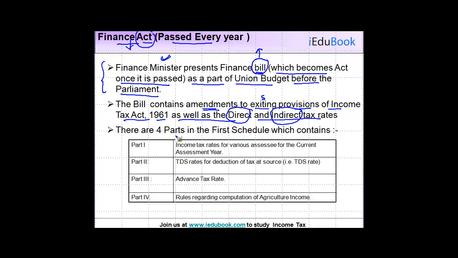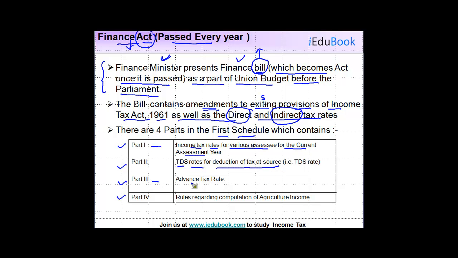There are 4 parts in the first schedule. Okay. So in the first schedule to the Finance Bill, there are basically 4 parts which contain the following relating to direct taxes. The first part will contain income tax rates for various assessees for the current assessment year. The second part contains TDS rates for deduction of tax at source.